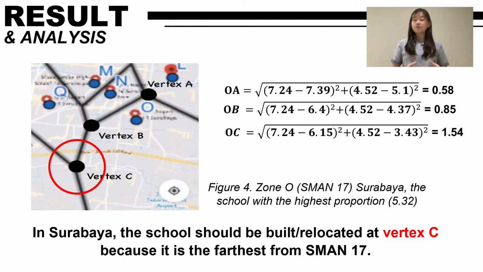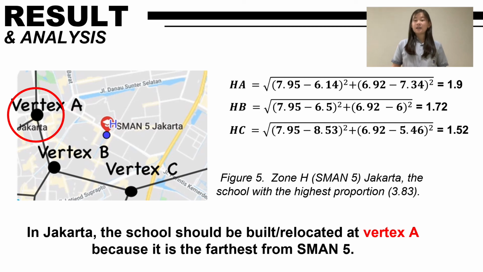By using the distance formula, our calculation shows that in Surabaya, the new school should be built or relocated to vertex C because it is the furthest from the site, which is SMA 17. And in Central Jakarta, the new school should be built or relocated to vertex A because it is the furthest from the site, which is SMA 5.